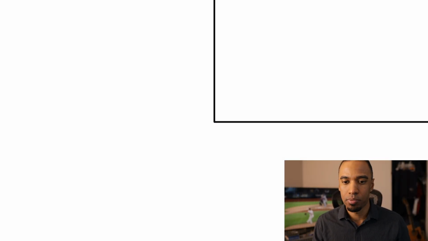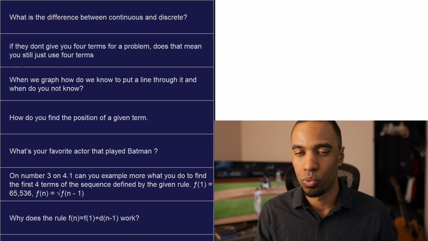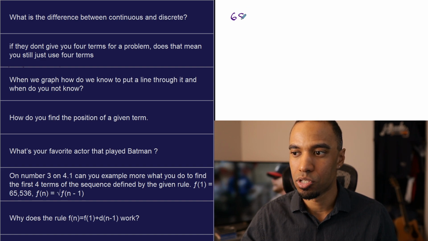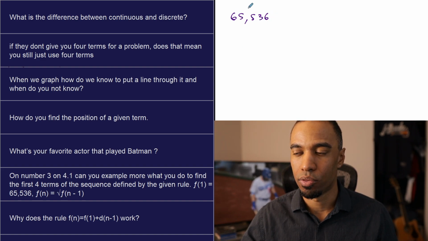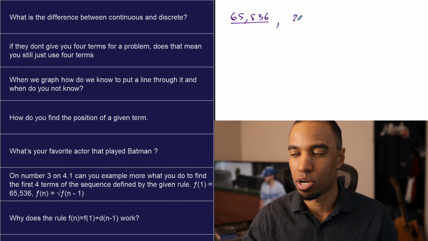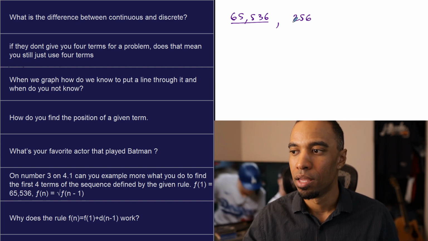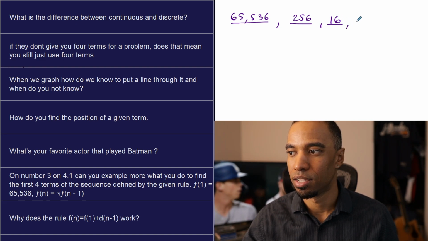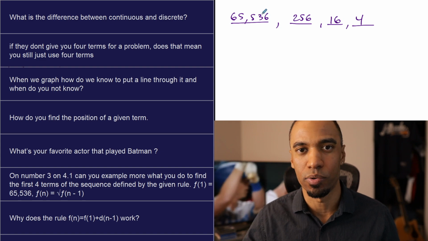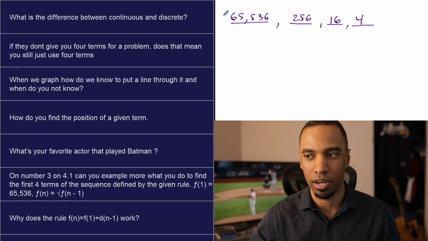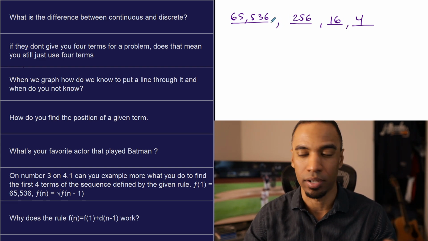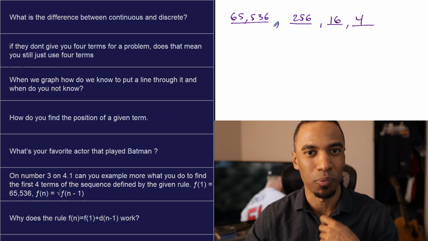So again, I'm not asking you to do recursive form, but they say the first term is 65,536. You want to know the second term? Take the square root of this. So the next term is 256. I know the square root of that. The next term, take the square root of 256. That's 16. And the square root of that is 4. So that's the first 4 terms of that sequence. Take the square root of the term before it, starting from here. If you understand that within that rule, how it's being stated, awesome. If you don't, worry about it. That's why I skipped those problems in the homework. That's why you weren't doing those problems.